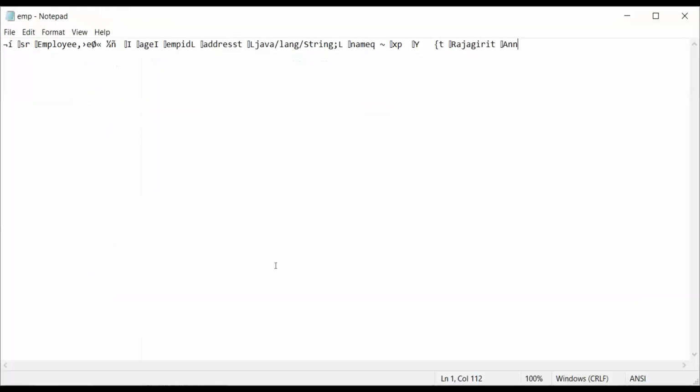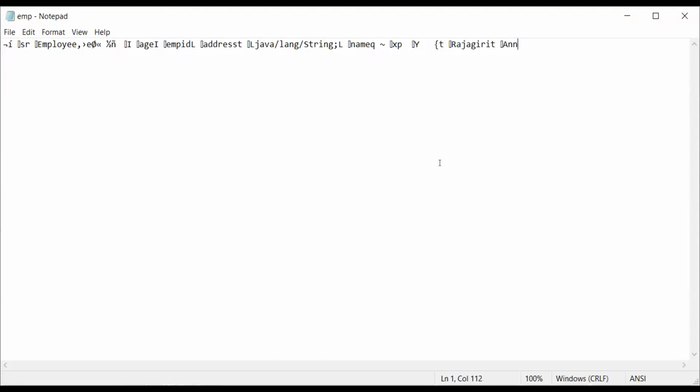Yes, ma'am. Okay. As I was telling you earlier, this is something in Greek and Latin. Some things you will be able to read, and Rajagiri. I had more things, 1, 2, 3, 4, 5, 6, 7, but all that will not be here. This is the state of my object. My object is now saved. How is it saved? It is saved as a byte stream.